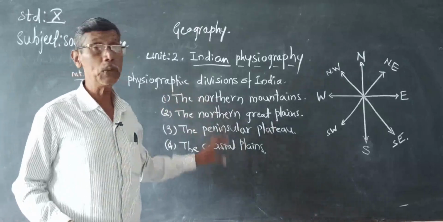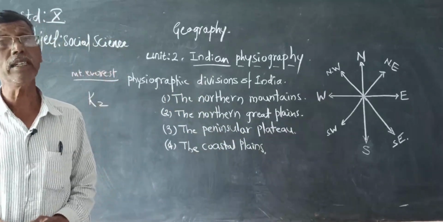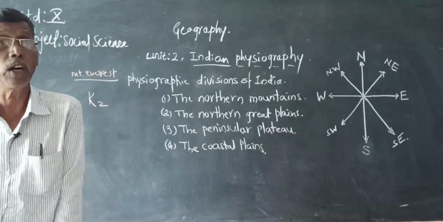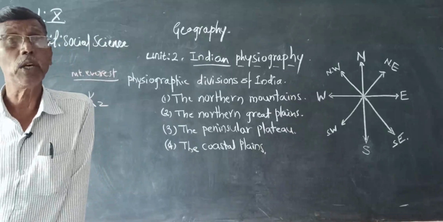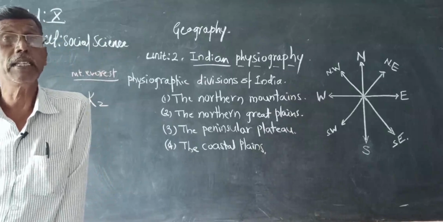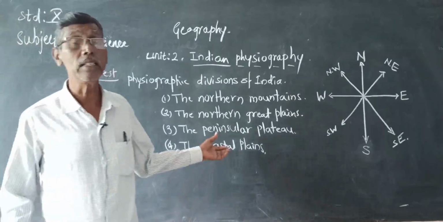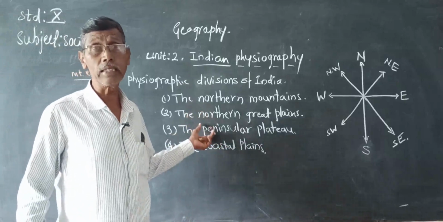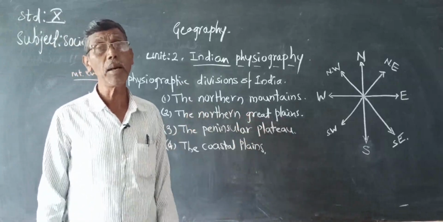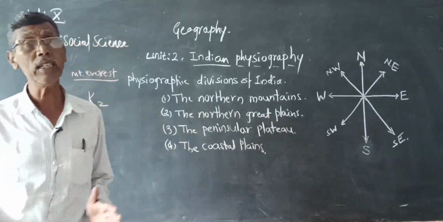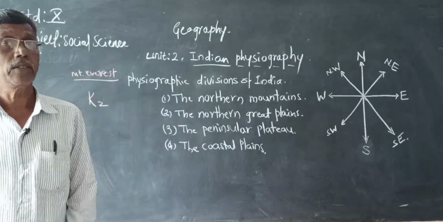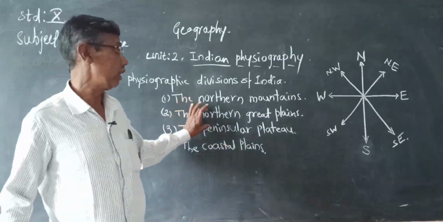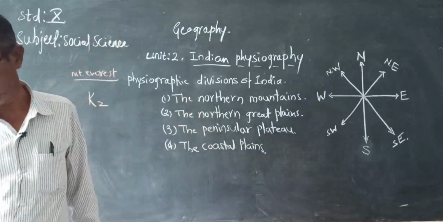How are the northern plains formed? They are formed from the depositional work of three important river systems, the Satluj river, Ganges river and river Brahmaputra. They brought down fine mud along with them and the northern plains were formed.